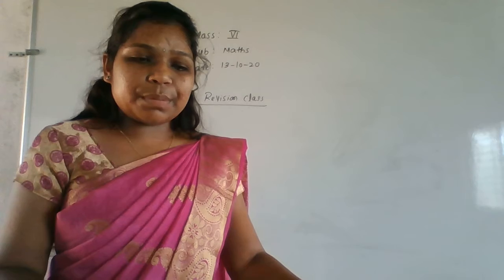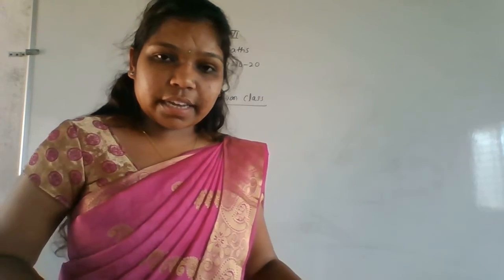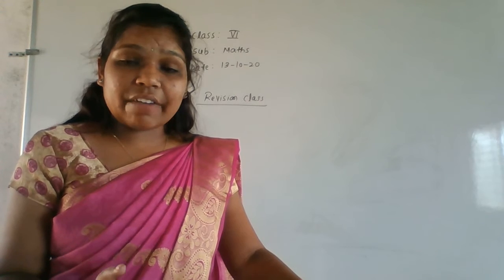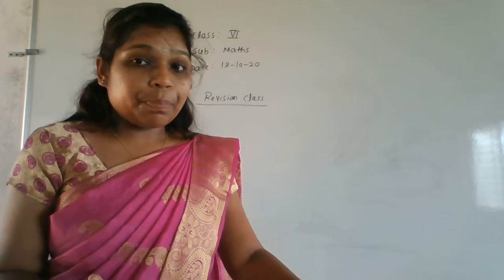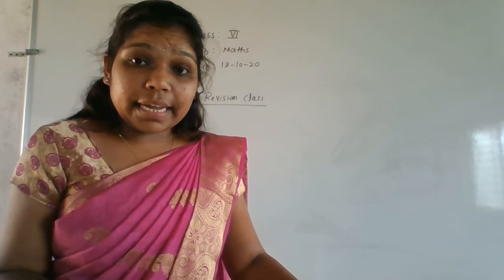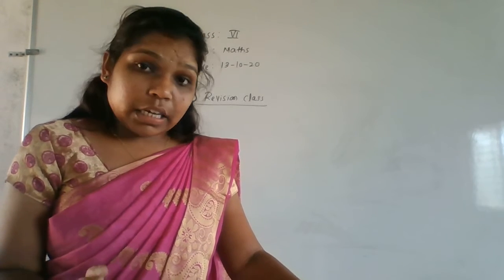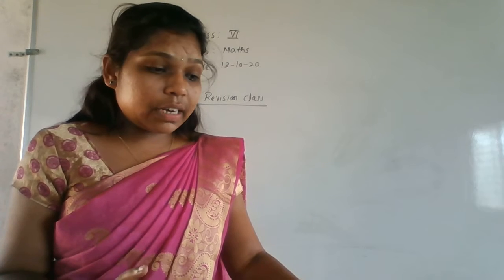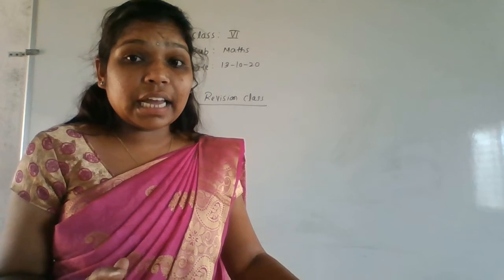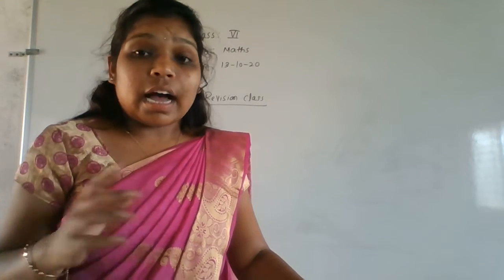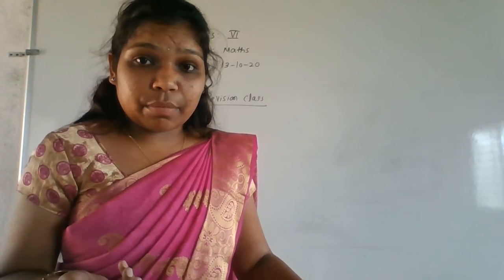So the first chapter is completed, and next, the second chapter is Playing with Numbers. In it we have factors and multiples. First be thorough with the difference between factors and multiples. If we know the difference, then you can answer any question, and you can find any factors and any multiples of that number.